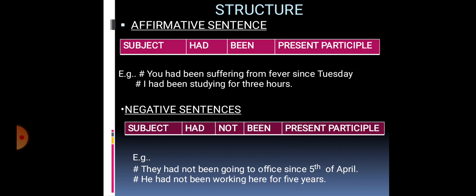Now let's see the structure of negative sentences. We use subject first, then had, not, been, and the present participle. Let's see the examples. They had not been going to office since 5th of April. He had not been working here for 5 years.